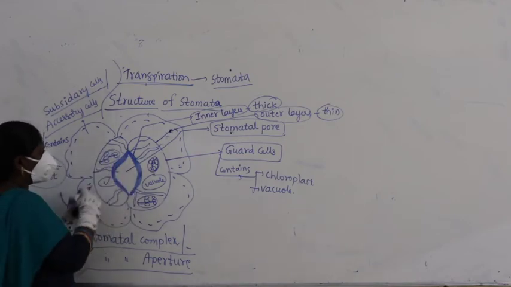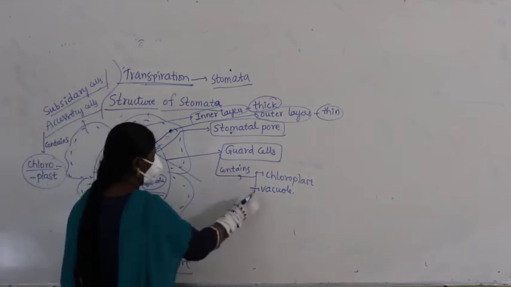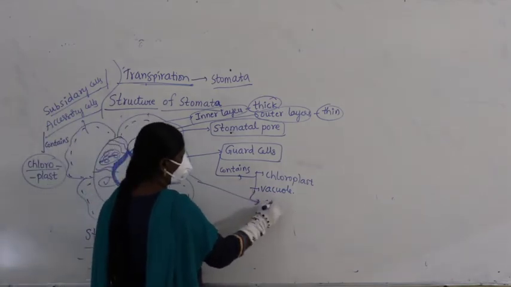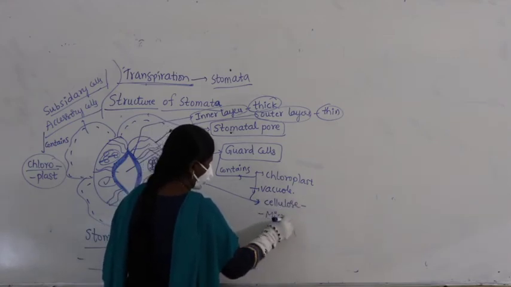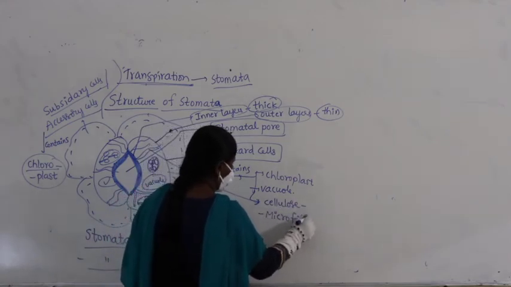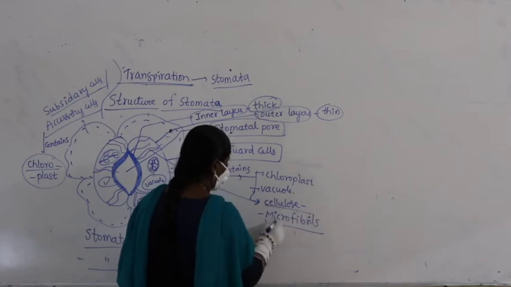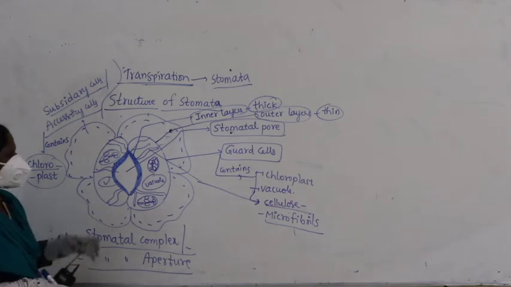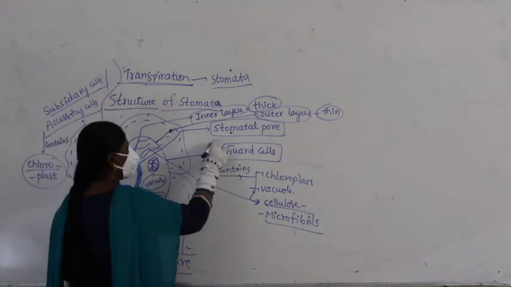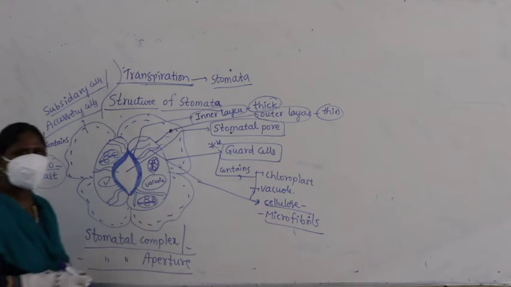Here you find cellulose microfibrils. Guard cells protect and make the opening and closing of stomata. They contain chloroplasts, a vacuole and radial elongations, which are nothing but cellulose microfibrils. They make the opening and closing of stomata.